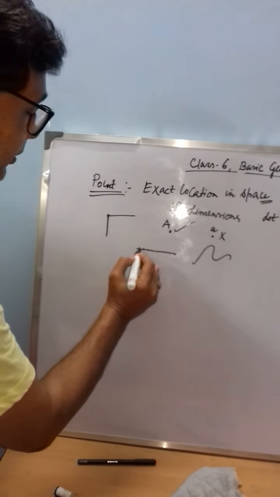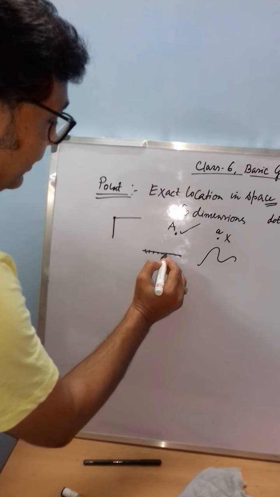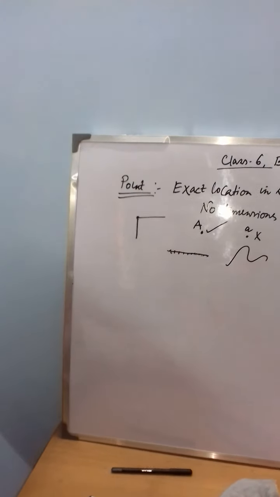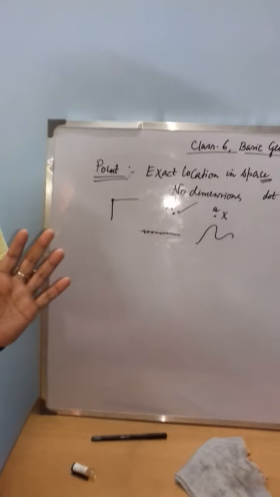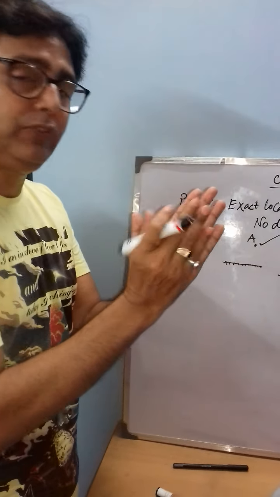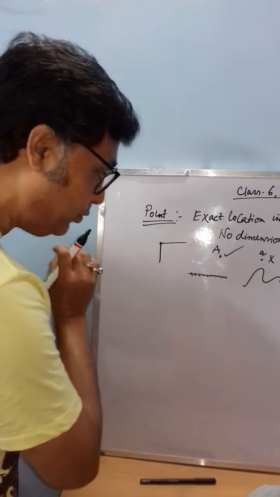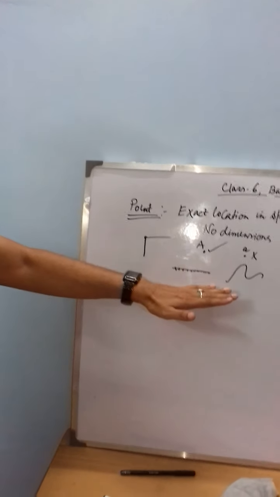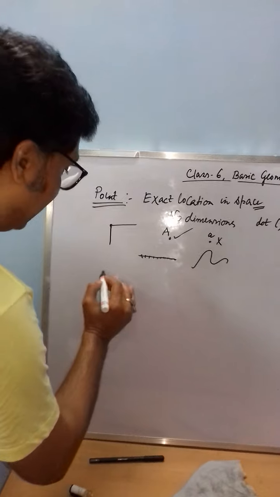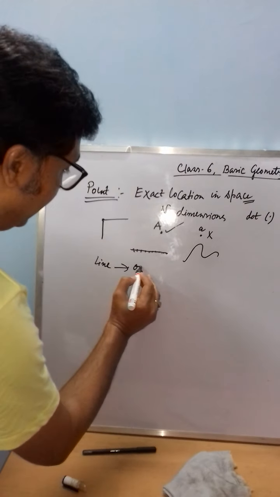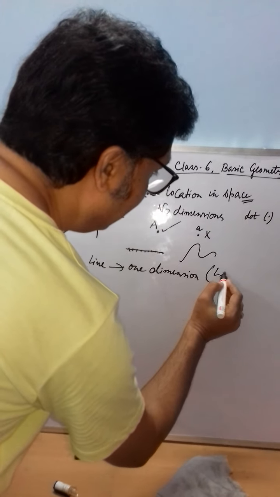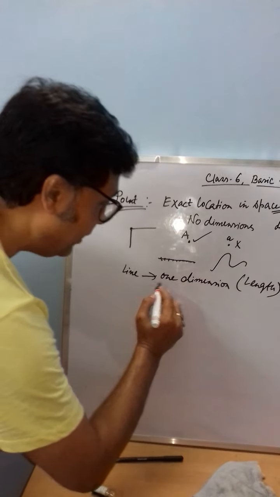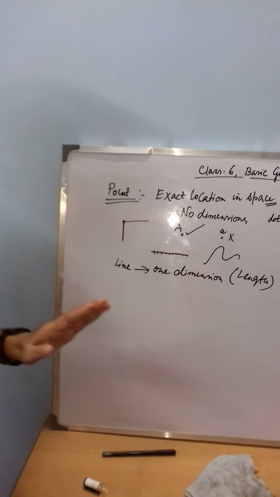So if you think about a straight line, infinite number of points are there. You see that in this drawing some gaps are there. Actually there are no such gaps. So all the points are associated very closely with each other, and if you join all those points, this forms a line. But think about that line, it has only one dimension. Which dimension? That is the length. A line has no width or no height. It has only one dimension, that is the length only.